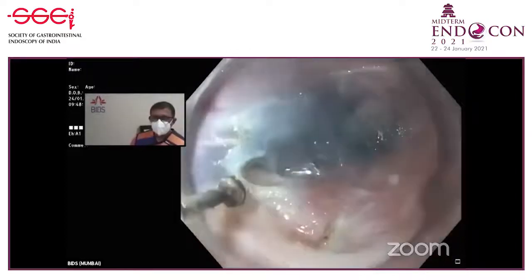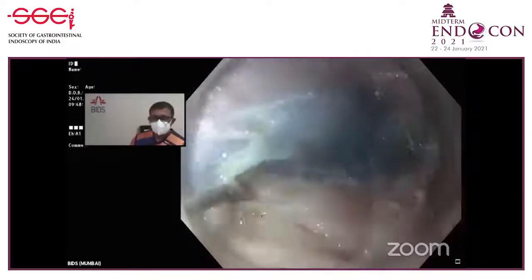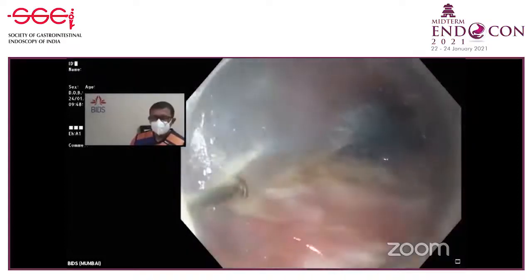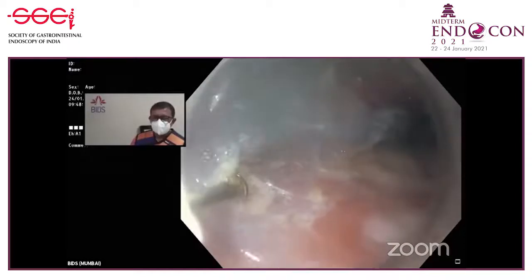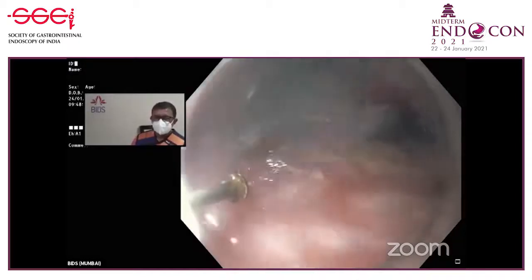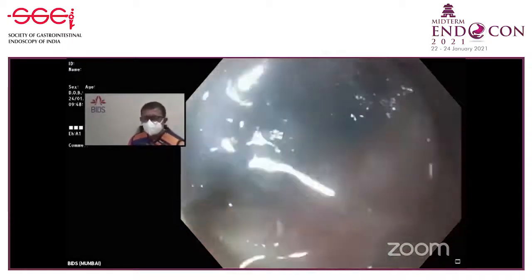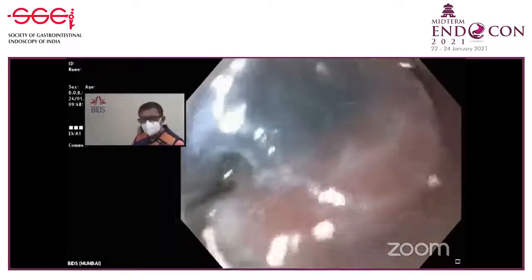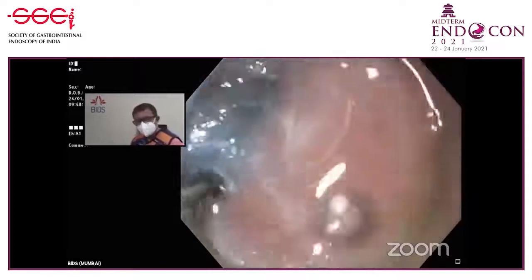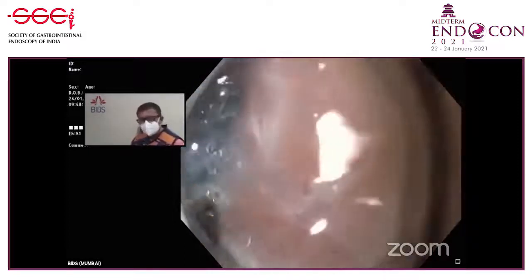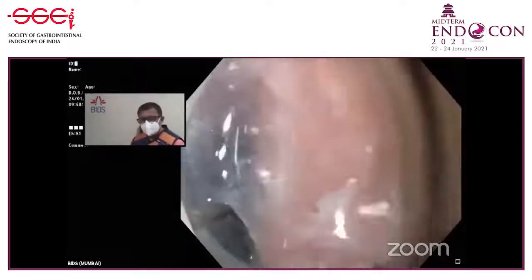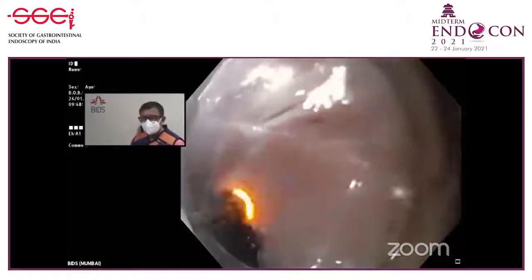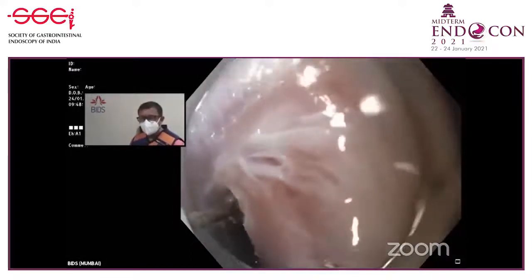Now see, I'm going to release it from the edges. See how I'm moving the knife? I think it's very crucial to dissect on the sides. See that? It's a very clean dissection. That's what every endoscopist should aim for. It should not become a bloody field.